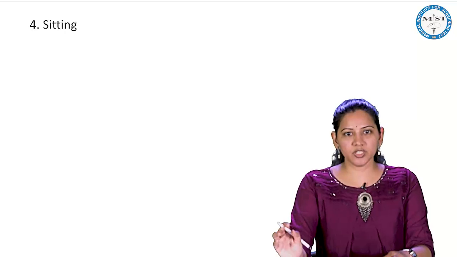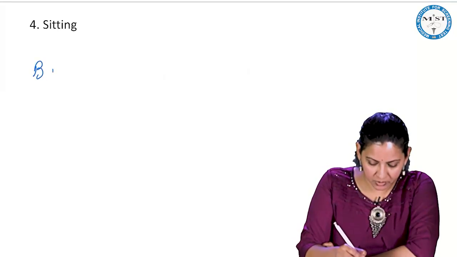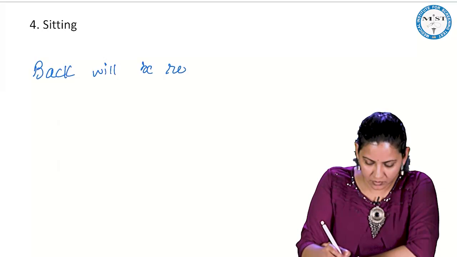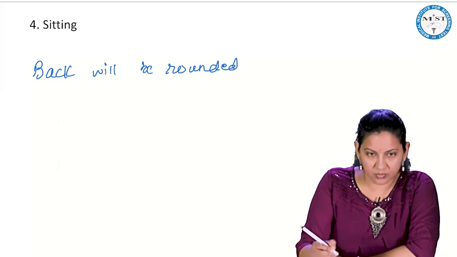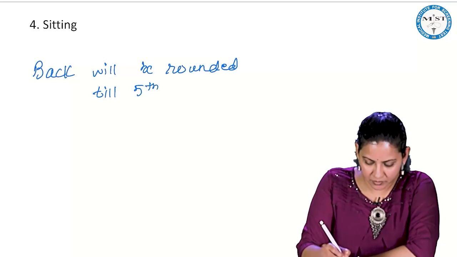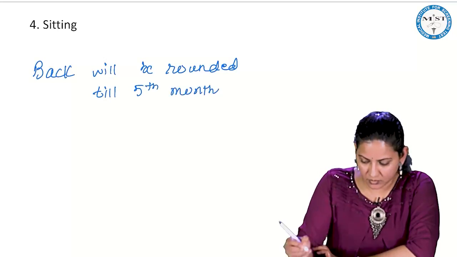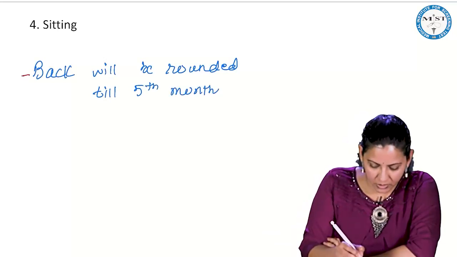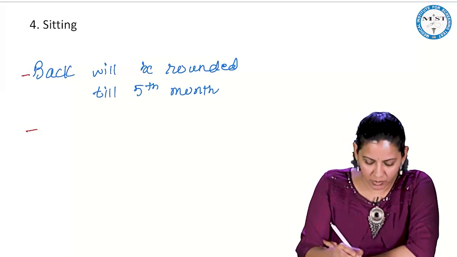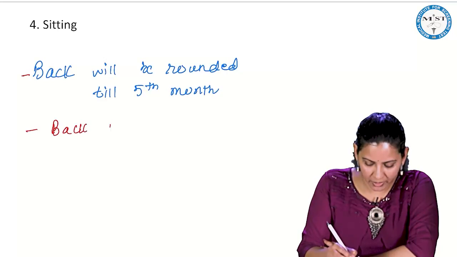Then what do you do in the sitting position? In the sitting position, if you make the child sit, the back will be rounded till the 5th month. Once the child is able to sit with support, the back will straighten up.